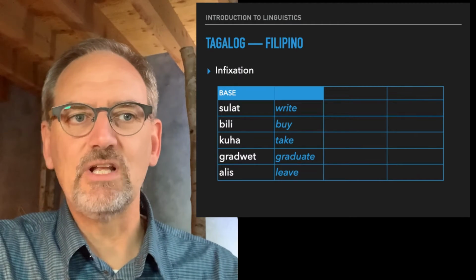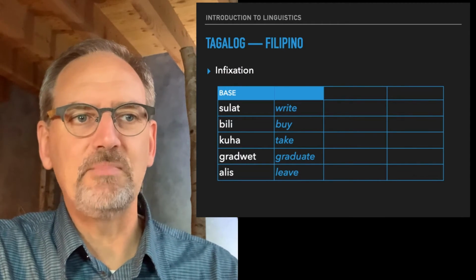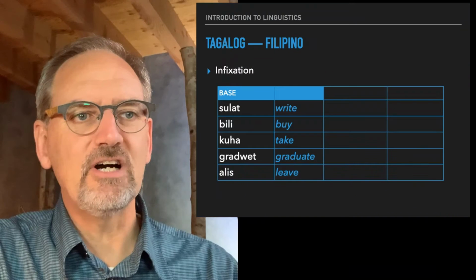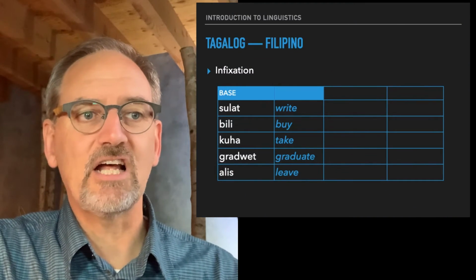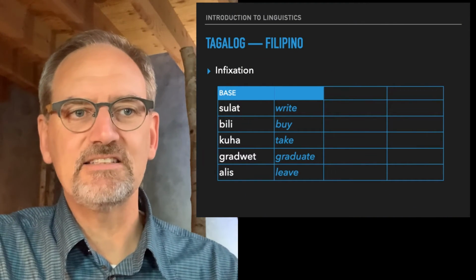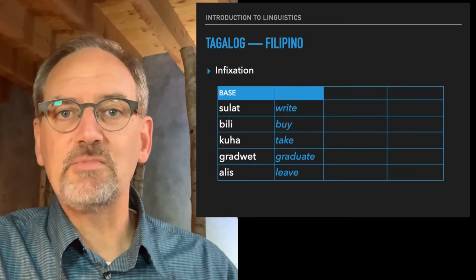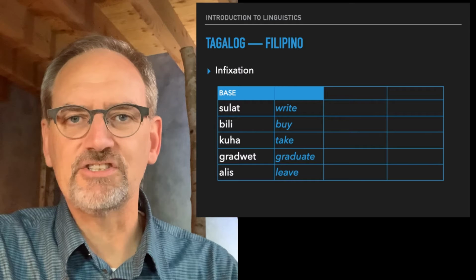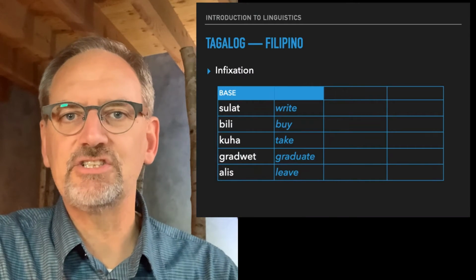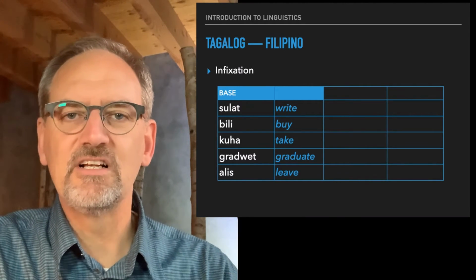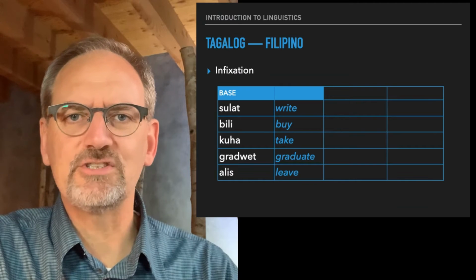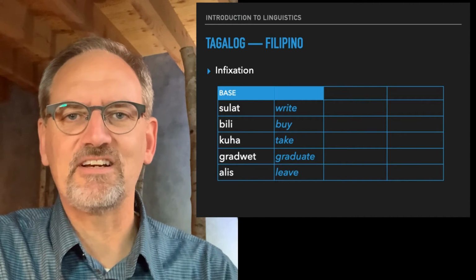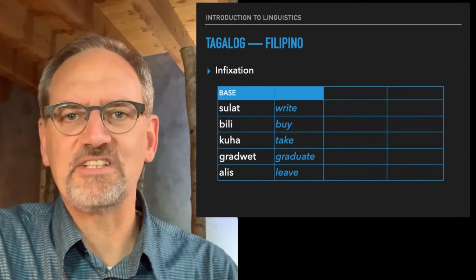So words like sulat, meaning write, bili, meaning buy, kuha, meaning take, graduate, meaning graduate, alis, meaning leave, can be marked with a morpheme that has a kind of grammatical function. It changes the relationship of nouns to the verb in a complicated way, which we don't study here, but we'll just look at the word form itself.